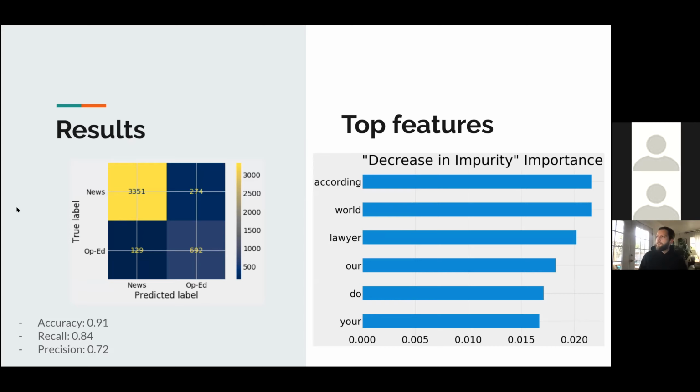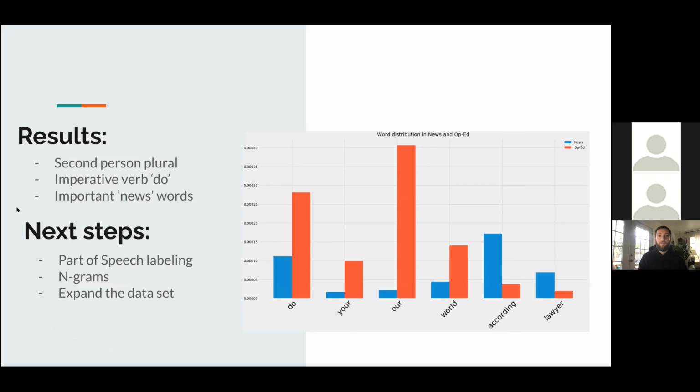So the top features initially seem kind of ambiguous, but when you do a word count and look at the way these two types of news are using these words, you really start to see a difference. One of the first things I notice in this iteration of the model is the variance in the use of the word your and our. That second person plural, I think, is significant in terms of using our versus your.